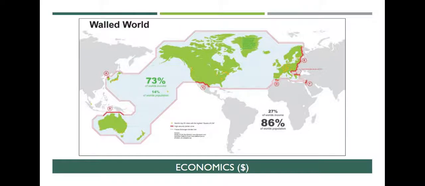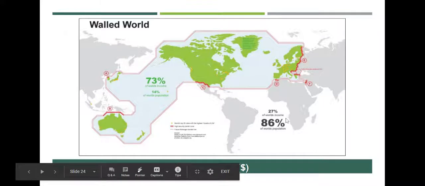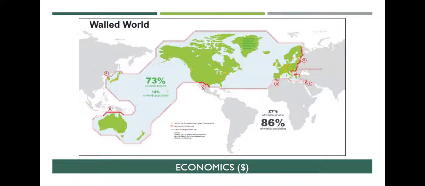I love this map because I think it tells you a lot. So the area in the center, which includes Europe, North America, Australia, New Zealand, and Japan, has 73% of the world's income, but only 14% of the population. Outside of that is 27% of the world's wealth and 86% of the world's population. So what does that tell you about money and where people live?